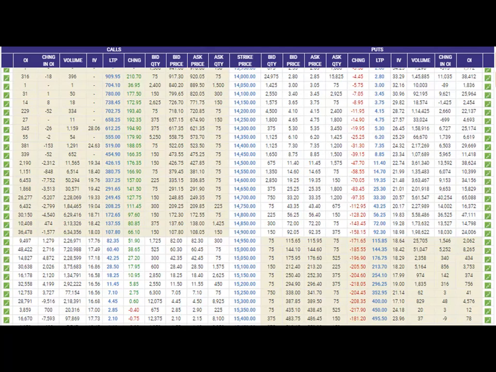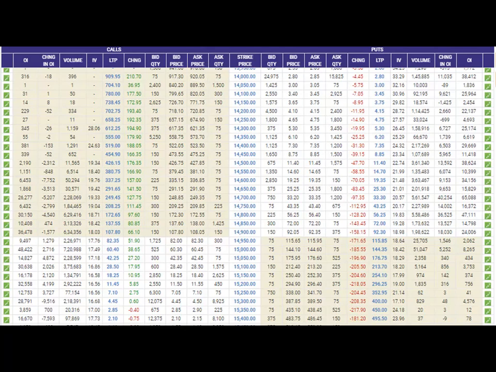Approximately, it's 75 and 60.45. The bid price is what the buyer wants, at the rate of 60.45, and the seller wants to sell the call option at 75. And more people are doing the trading on this 15,000; they are ready to buy. This is the case of the call option.